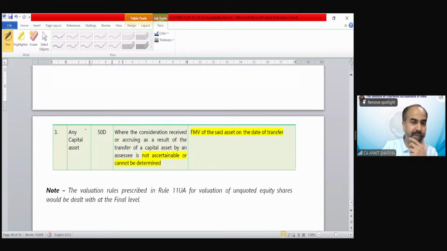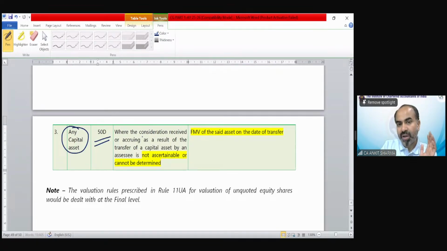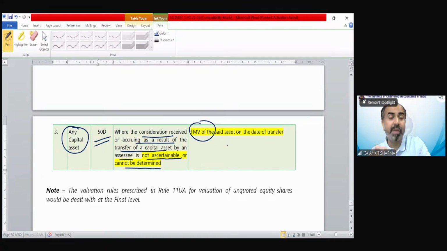Last section, section 50D, says any capital asset where the consideration received or accruing as a result of the transfer of a capital asset by an assessee is not ascertainable or cannot be determined, in that case, FMV will be treated as the sale consideration. So if there is any consideration for which we are not able to calculate the value of that sale consideration, then we will take the FMV of the asset at the time of transfer as your sale consideration.